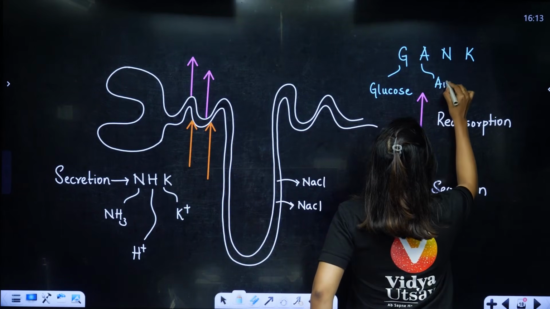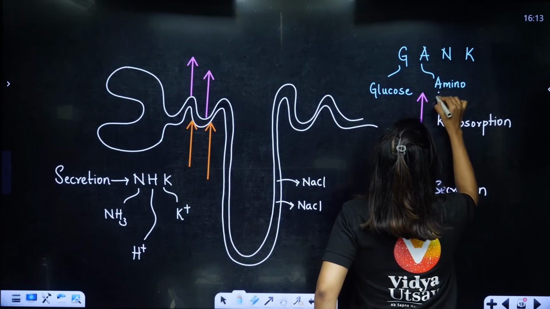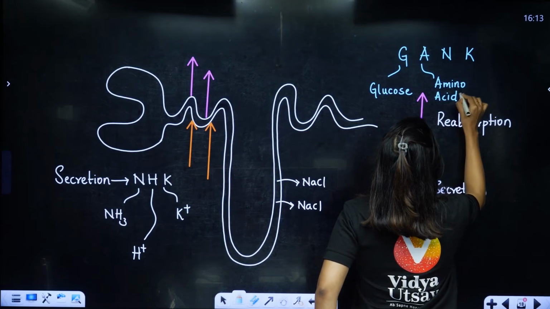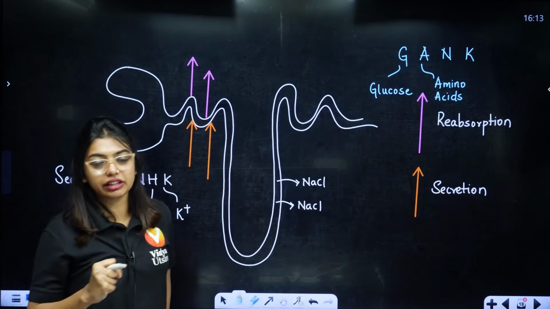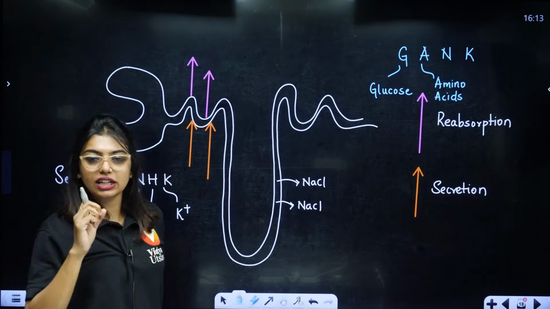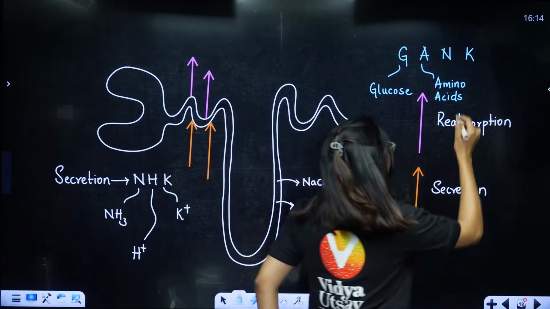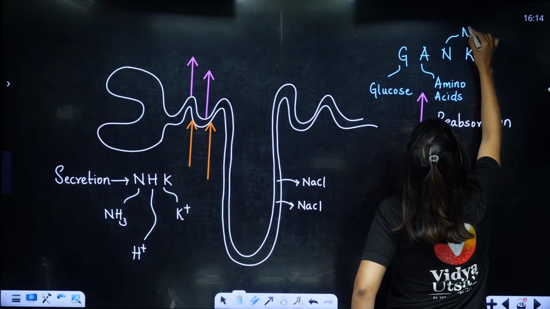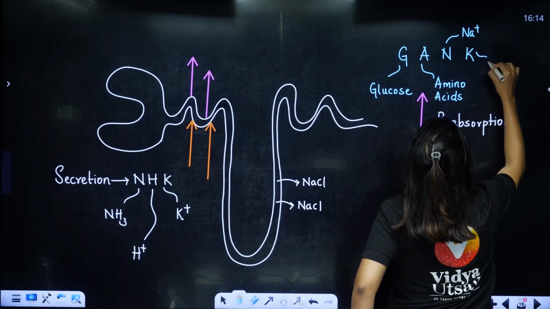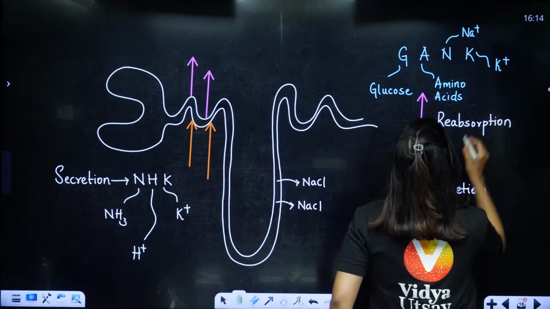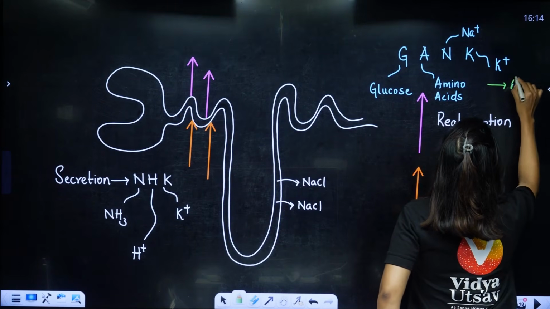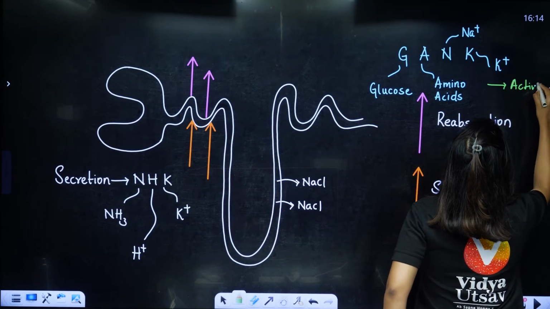So whenever I want to reabsorb amino acids, glucose, remember like this, gang: the gang people are very active. A for amino acids, N for sodium, Na plus, and K for K plus. To reabsorb these, they have to be active. That means they require energy.